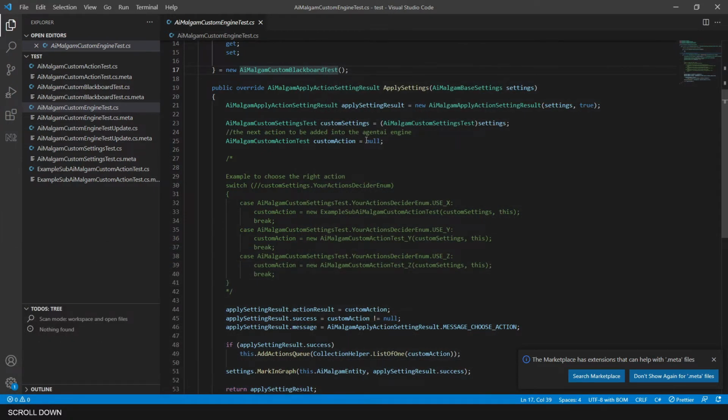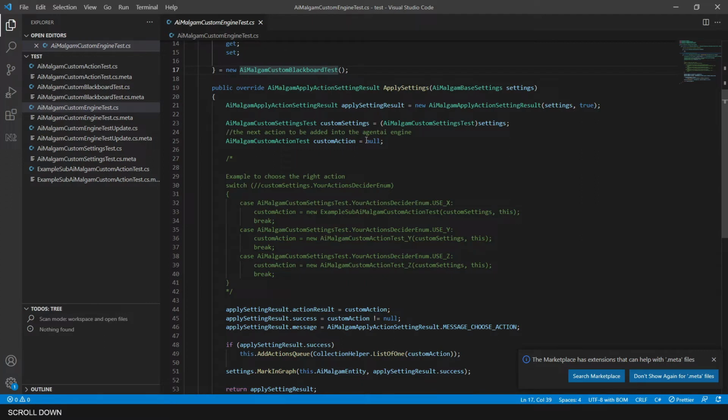If you don't want to handle multiple engines for each new action type, you can also define one big engine and one big blackboard and use the switch statement to create different kinds of actions that map to the same engine.